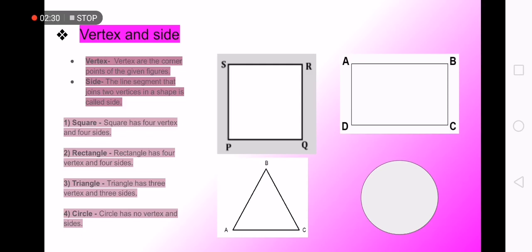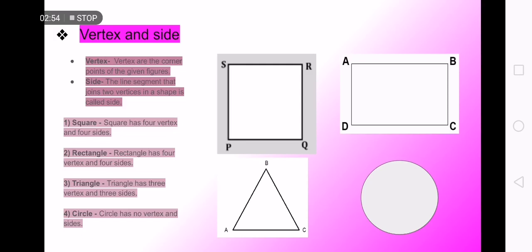Square has four vertices and four sides. Rectangular has four vertices and four sides. Triangular has three vertices and three sides. Circle has no vertex and no sides, because there are no corner points on the circle. If no corner, how will it have sides? So no corners and no sides.